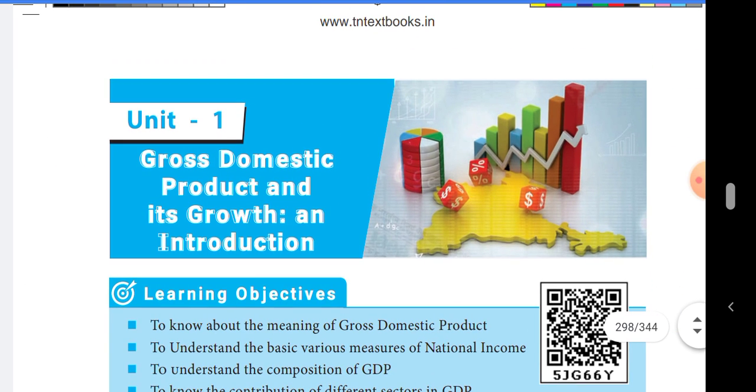Today I am going to teach economics lesson 1, Gross Domestic Product and its growth, an introduction. From this lesson, we are going to learn about the meaning of gross domestic product, to understand the various measures of national income, to understand the composition of GDP, to know about the different sectors in GDP, to know about economic growth, the different development paths and their differences.